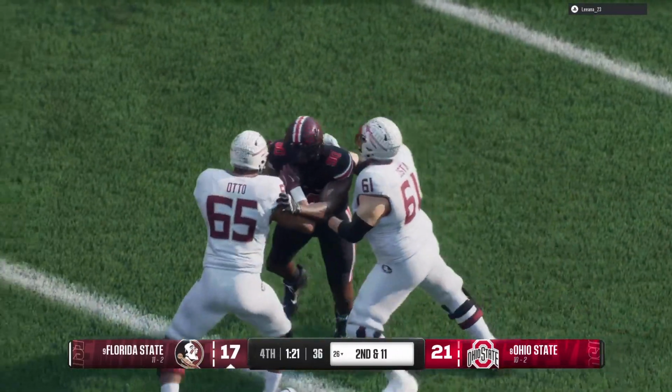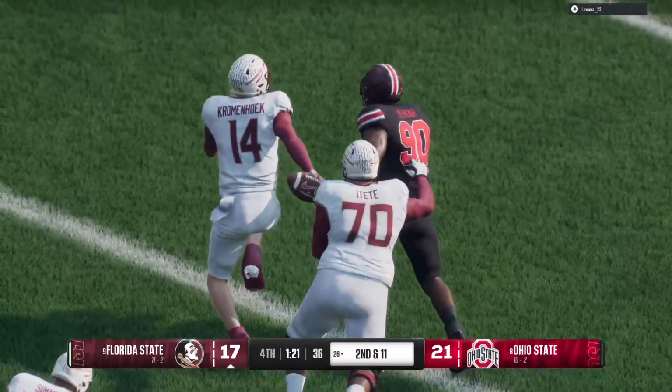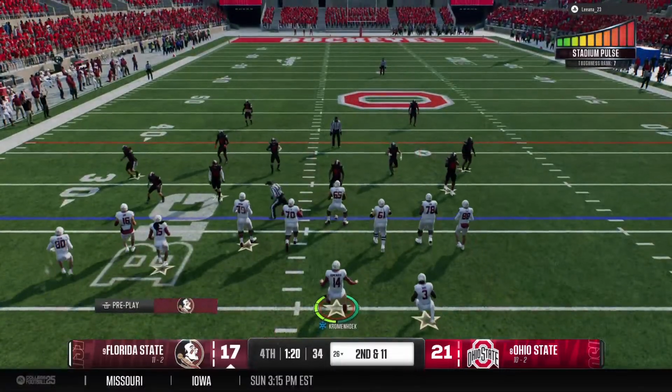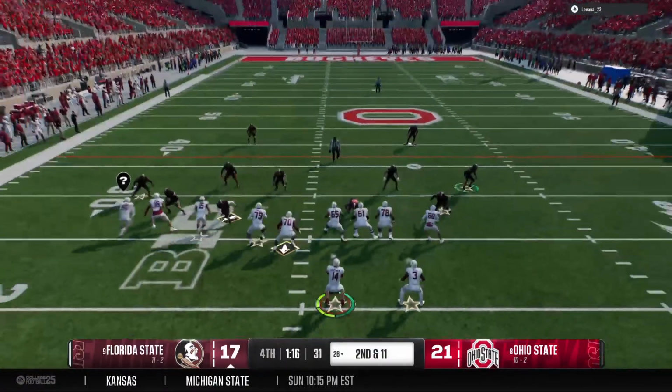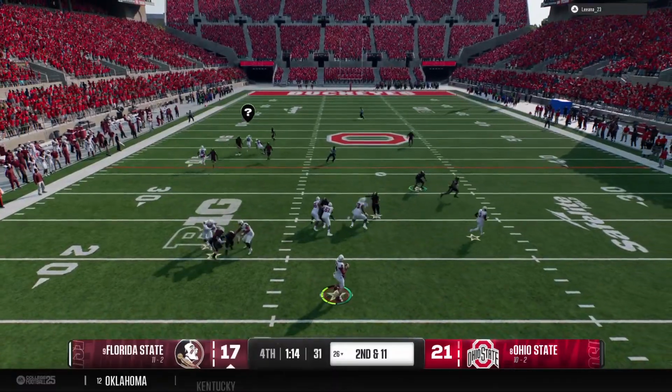Well, the quarterback makes a mistake here. That's football 101. Once you get outside of the pocket, you've got to get rid of the football in this situation and not take the sack, especially in the 4th quarter.